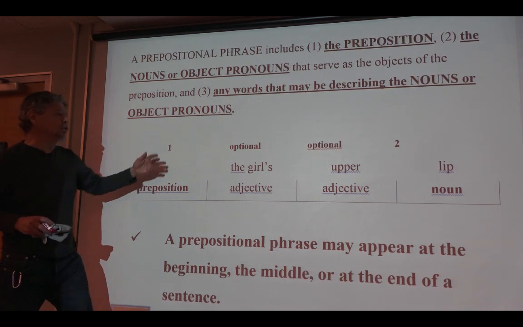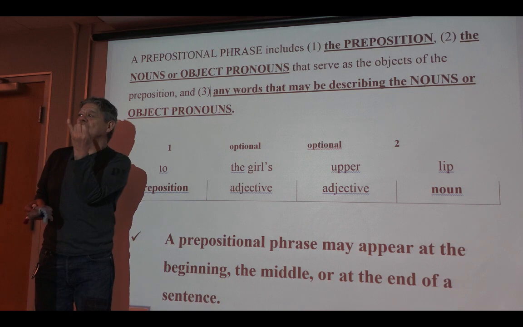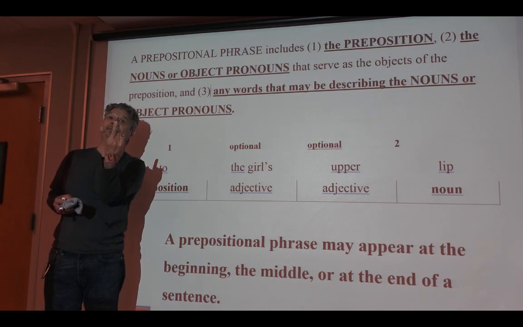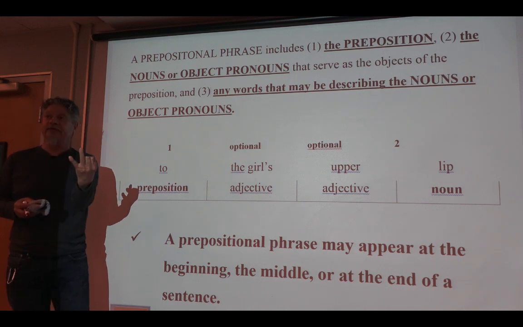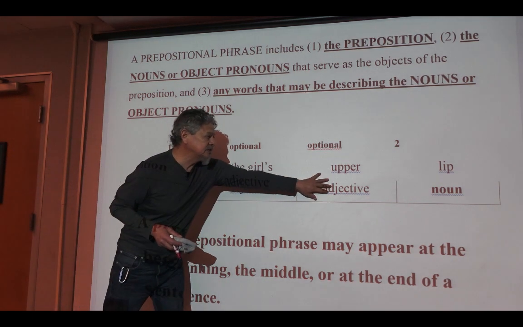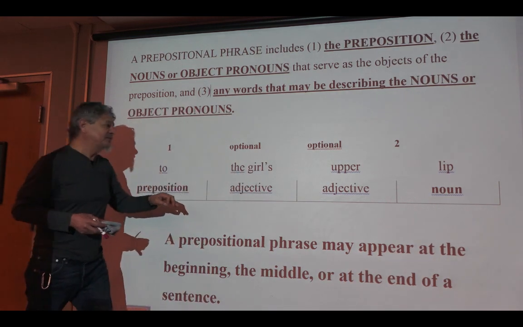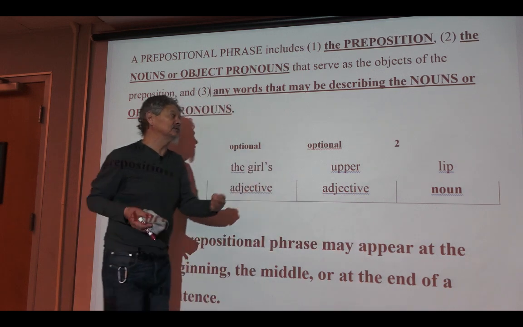I could say to her lip. Well, we need either the article, to the lip, or to her lip. So we need either the article or an adjective. Normally, if this was house, to the house, we need an article, the house.